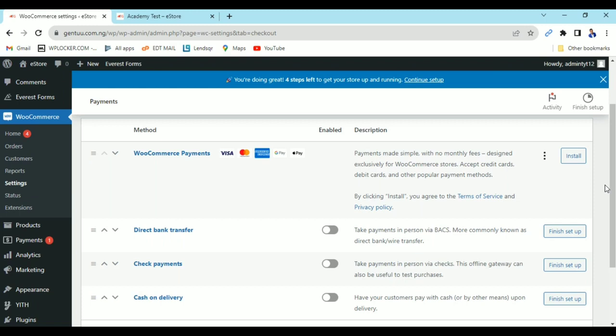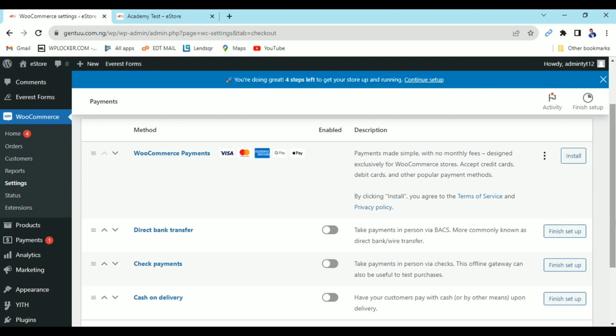You can get our course on how to create a Flutterwave account, or better still, you can visit flutterwave.com and set up an account there. It's a very easy process, but if you can't follow it, you can get our course on how we do that. So first of all, how do we set up Flutterwave right now?